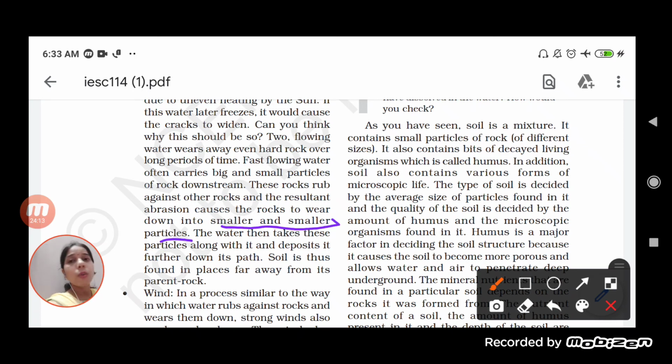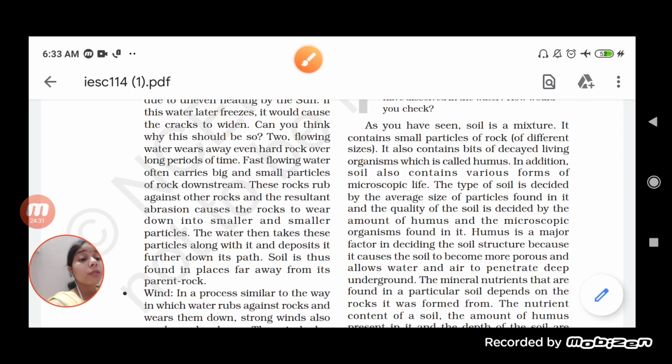So as the water takes it to a longer distance, it will be broken down into smaller pieces. The water then takes these particles along with it and deposits them further down its path. Soil is thus found in a place far away from the parent rock. That is why where the soil is formed and where the rock is, the places are far away from each other, because water has carried the rock to a very far distance.